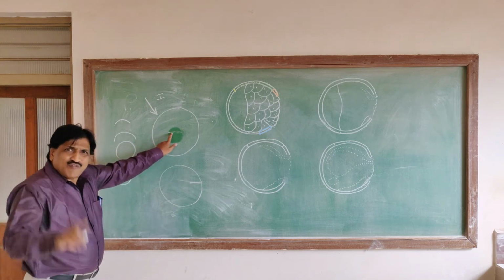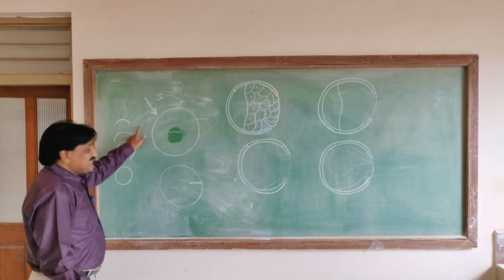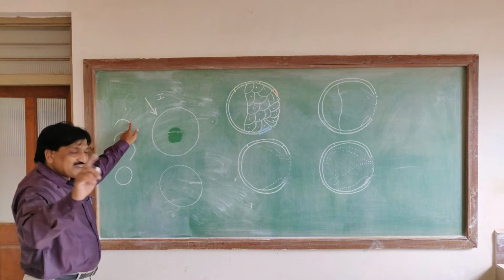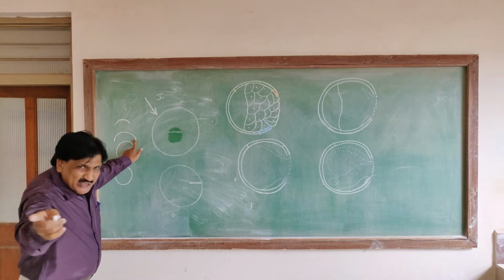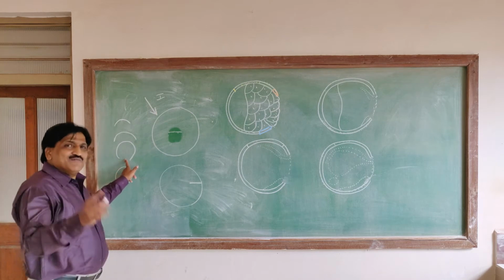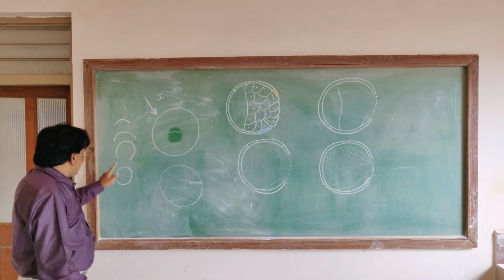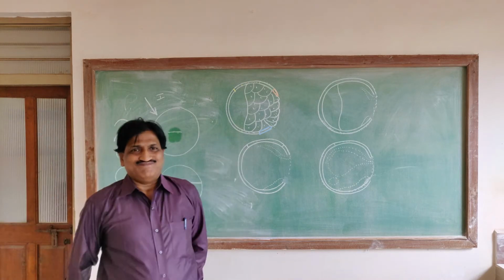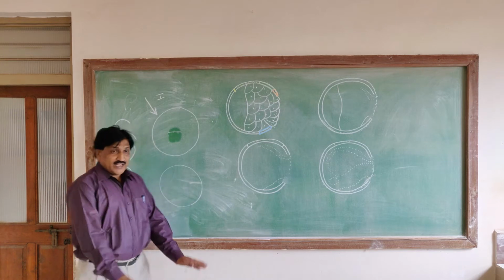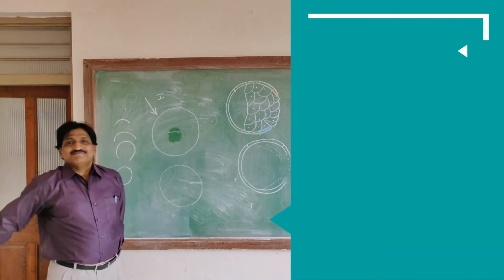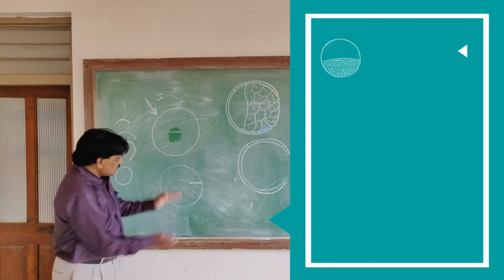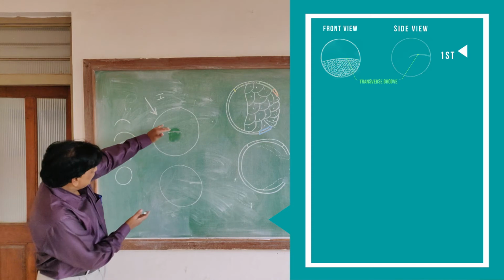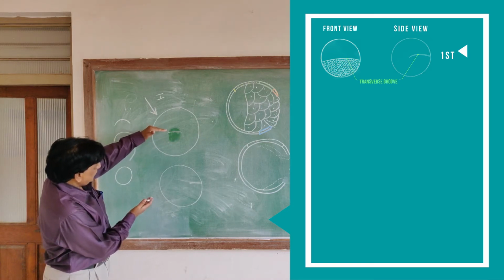One diagram is the transverse groove. Second diagram, crescentic. Third diagram is semicircular. Fourth diagram is horseshoe shape. And fifth diagram is the ring-like structure, that is called the blastopore. Now this is the first diagram. In the same picture I will draw the second diagram.